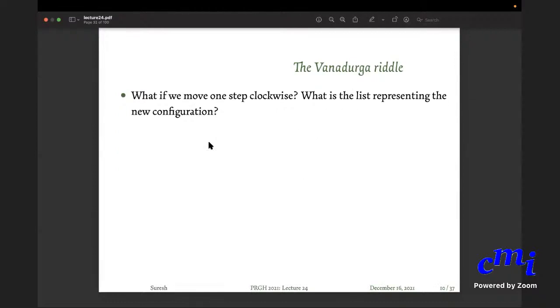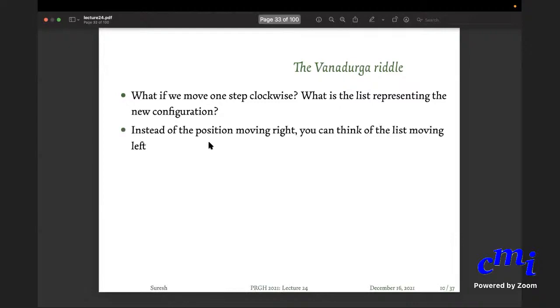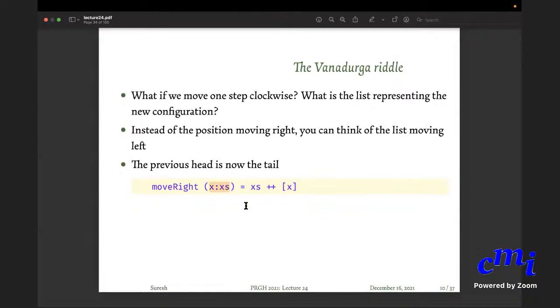To move one step clockwise means that you should change the position. You can also think that the list itself is being pushed to the left. If you change the position, what will happen? Originally there is a head, then there is a next element. The next element will become the head, and the original head will become the tail. This is the point. So when you move right, if your list is x : xs, after you move right, the list should be xs ++ x. Do you see it?